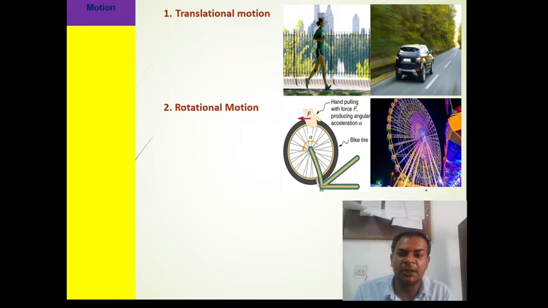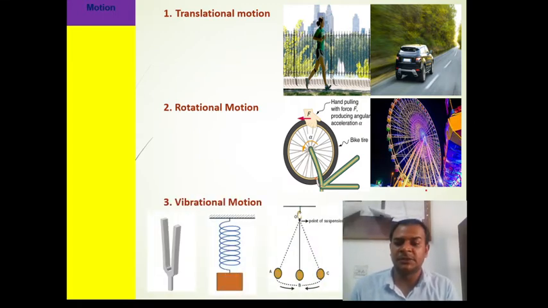Rotational motion means a body rotates at its place, like a bicycle, or a two-wheeler or four-wheeler wheel, which has a fixed axle and rotates at its place. At a fair you see swings rotating about a fixed axis. If a body rotates about a fixed axis, then we say it shows rotational motion.